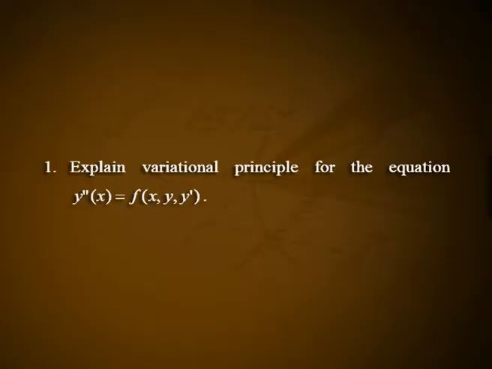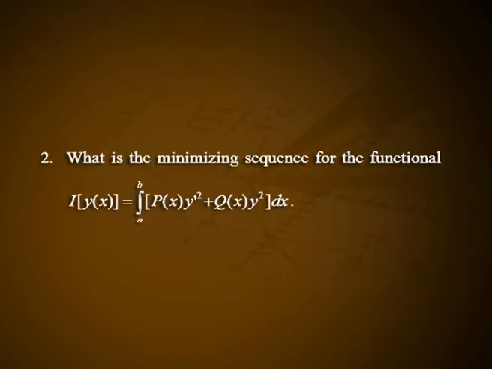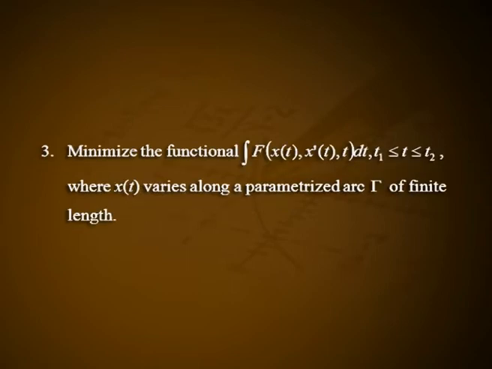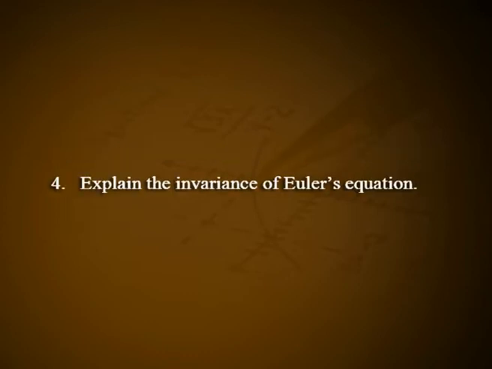Now you have some questions, try to answer. First one, explain the variational principle for the equation y double dash of x is equal to f of x comma y dash. Second one, what is the minimizing sequence for the functional I of y of x is equal to integral from a to b of p of x into y dash square plus q of x into y square dx. Third one, minimize the functional integral f of x of t comma x dash of t comma t dt, where t1 less than or equal to t less than or equal to t2, where x of t varies along a parameterized arc gamma of finite length. Fourth one, explain the invariance of Euler's equation.